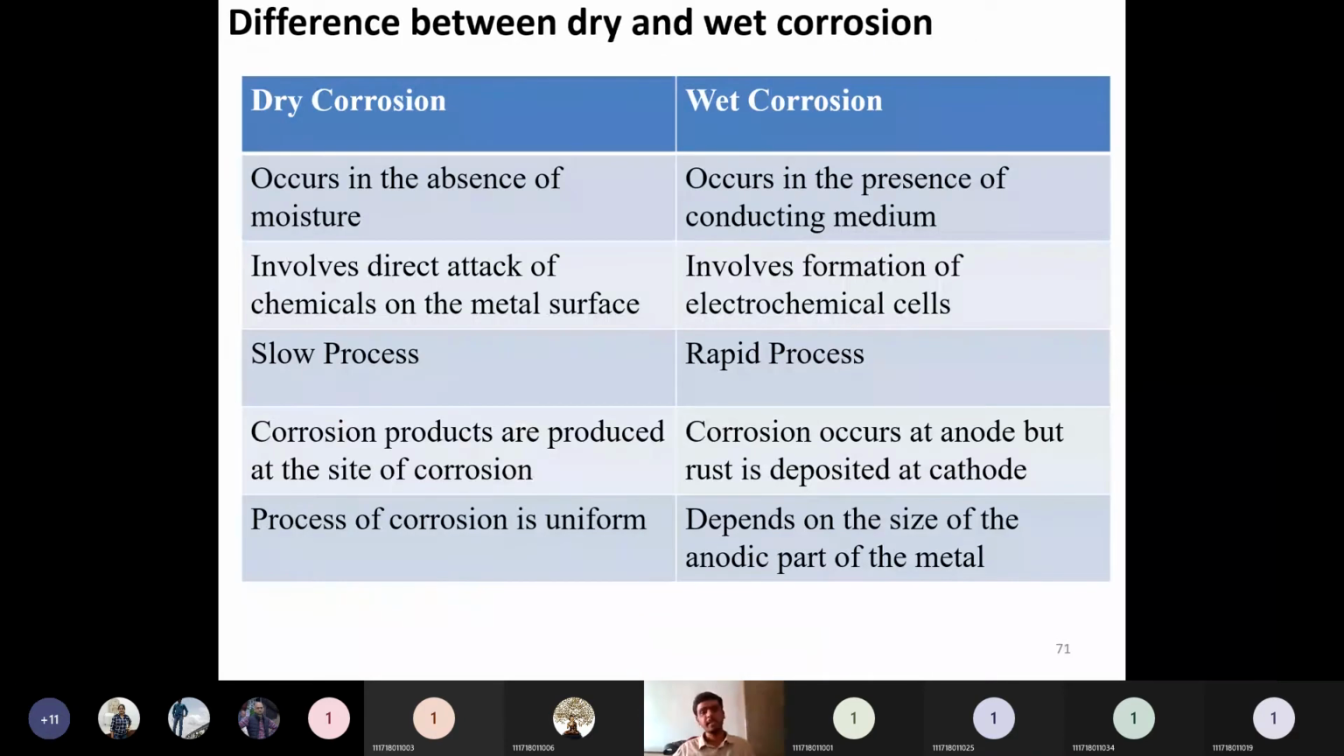So what is the difference between dry corrosion and wet corrosion? Dry corrosion, as we know, occurs due to the absence of moisture content.